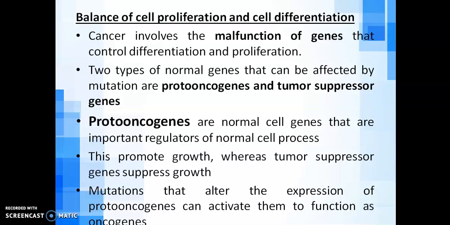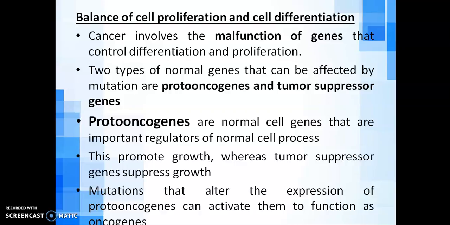These are normal genes which are able to promote growth, whereas tumor suppressor genes are able to control growth. So these proto-oncogenes and tumor suppressor genes are equally balanced. When proto-oncogenes are promoting growth, tumor suppressor genes are able to control and suppress the growth.